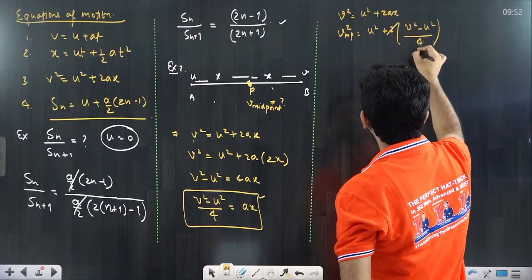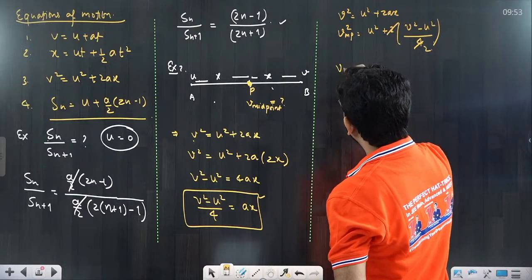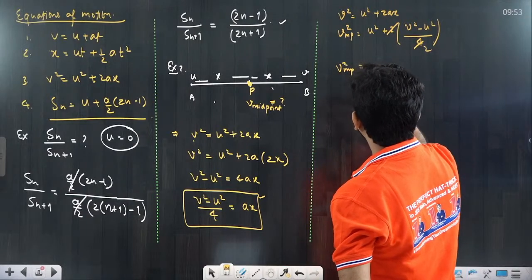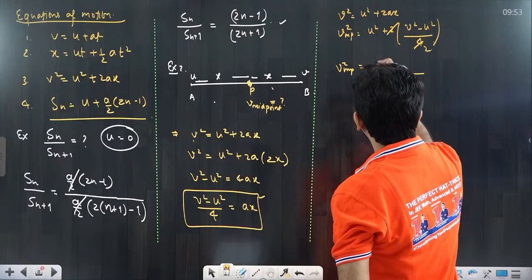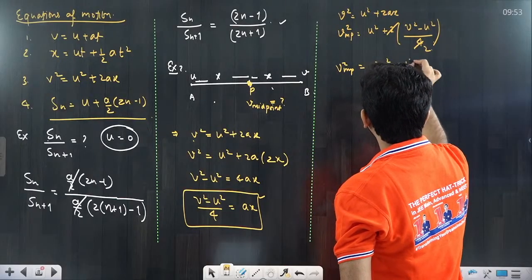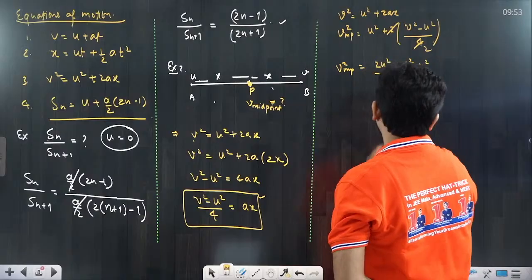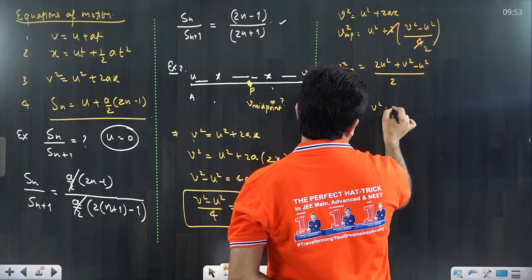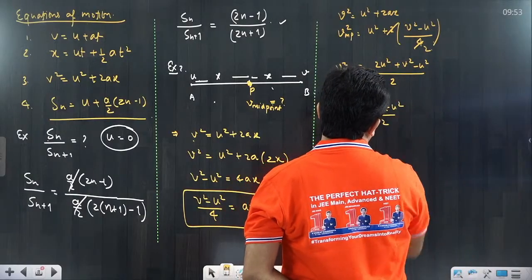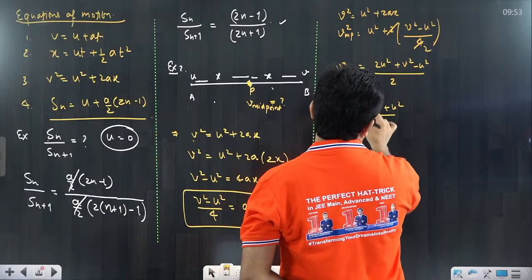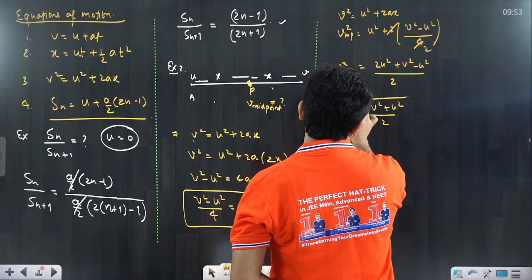From here this becomes 2. So midpoint velocity square is equal to, taking LCM, 2u square plus v square minus u square, which can be written as v square plus u square divided by 2. And the root of that would be the midpoint velocity.